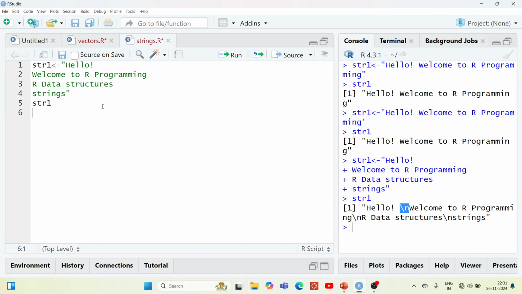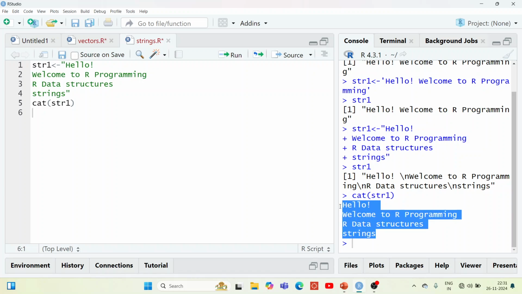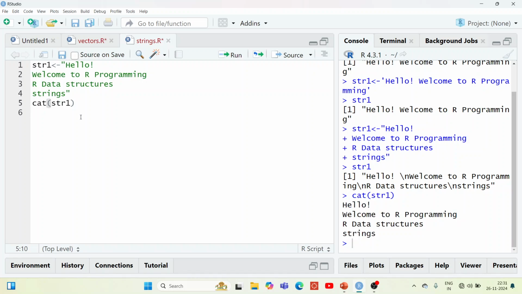Then we have to use the cat function. With the cat function, you get the output the same way as the input you have given.